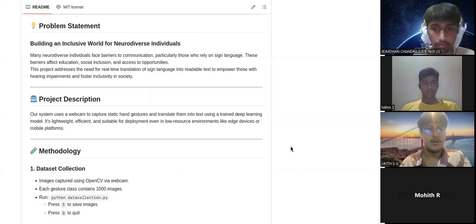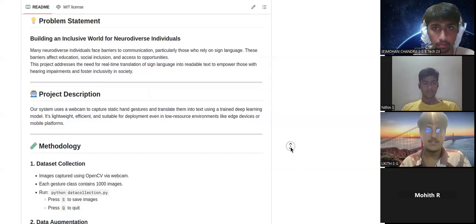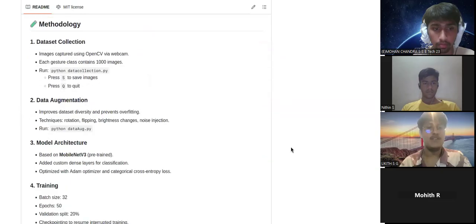When we get to methodology, first we have the data collection script. We use OpenCV via webcam to capture gesture frames, and we have collected around 1,000 images for each class. We have 7 classes in total. You can run the script in the terminal with python data collection.py. You can press S to save images and Q to quit.